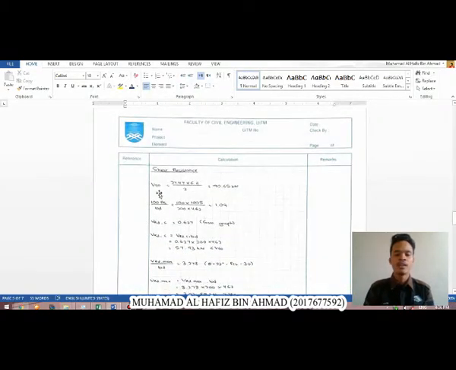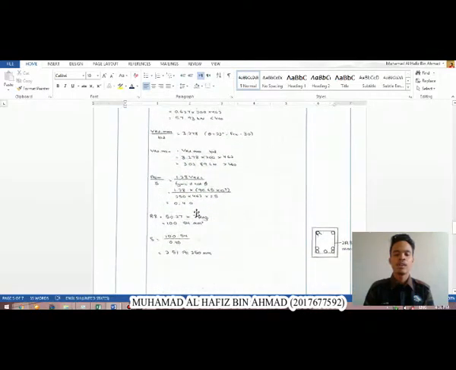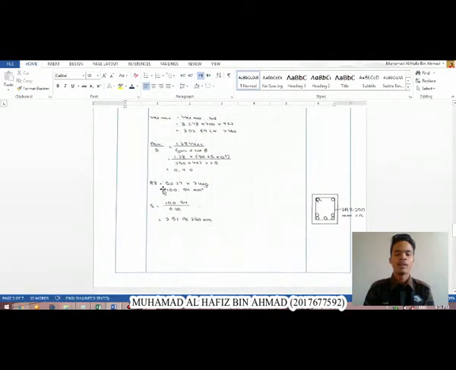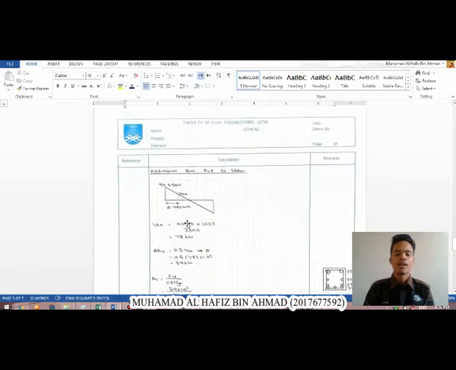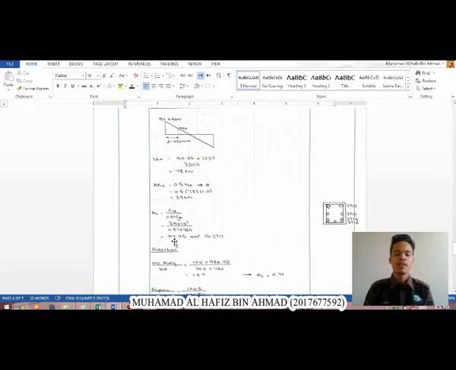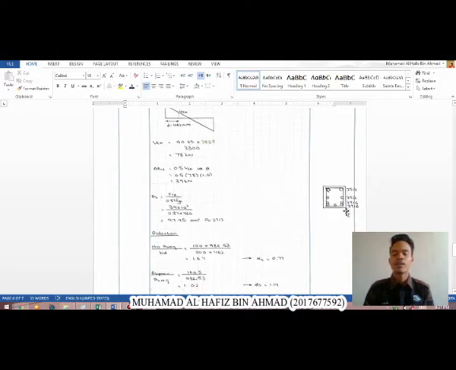Shear resistance. Shear capacity is 90.65 kN. I provide 8mm as the diameter of the shear link. So the spacing that I propose is 250mm. So this is detailing of the shear link. Additional bar due to shear. AS is 97.45mm square. I divide with the area of a 12mm diameter bar and I got the answer 2T12. So this is detailing of the additional bar.